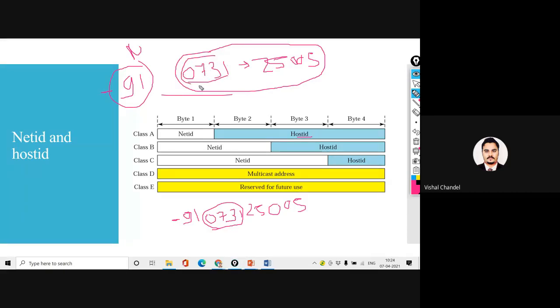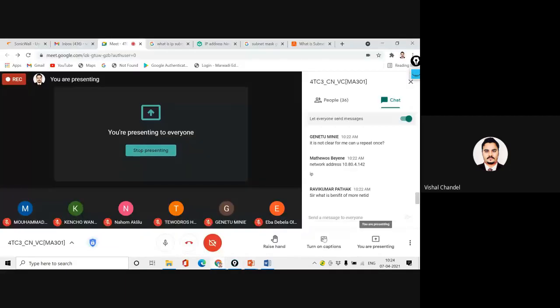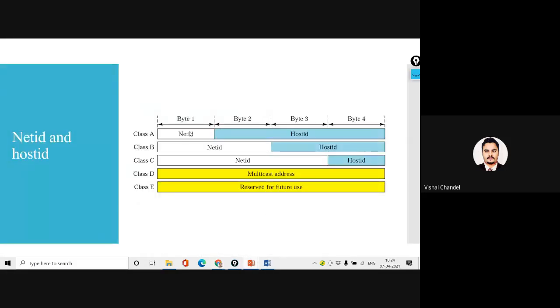0731 is the code of Indore. It's going to define the network ID of Indore, and this 2500 is going to define the host number of my university. So is it clear, Jinetu? Yeah, Jinetu, I think it is clear? Okay, so that's how we can bifurcate the network ID and the host ID.